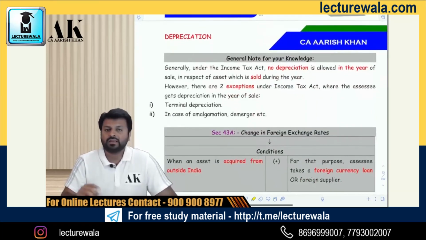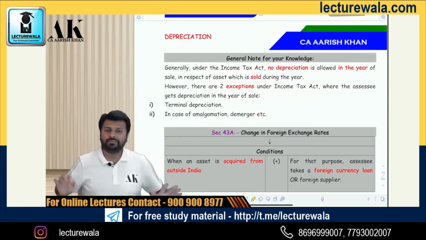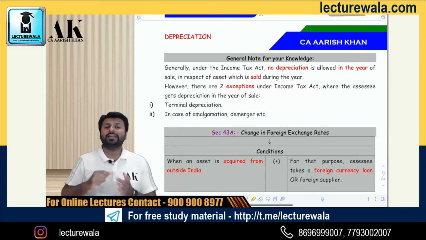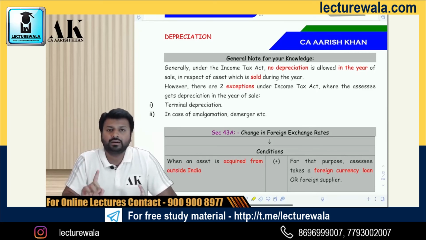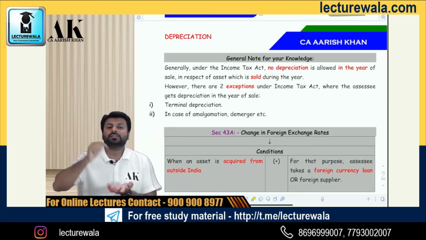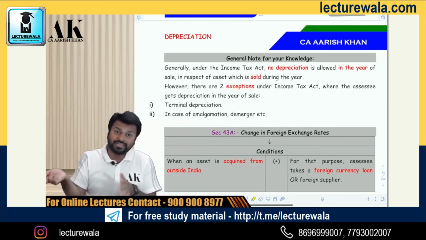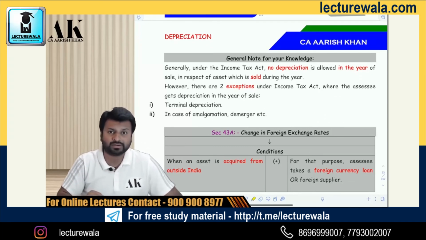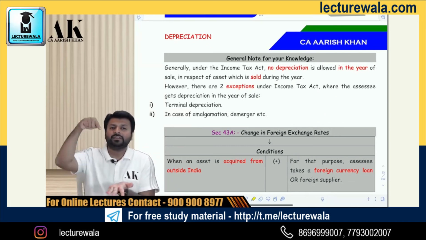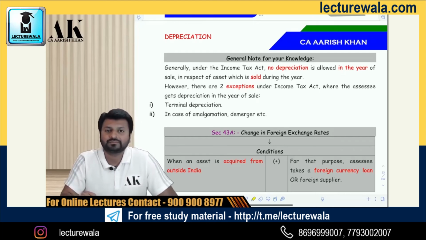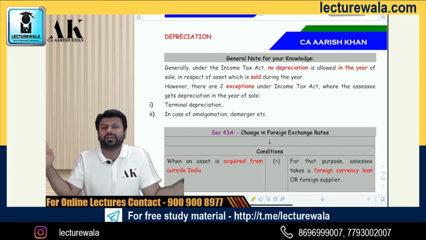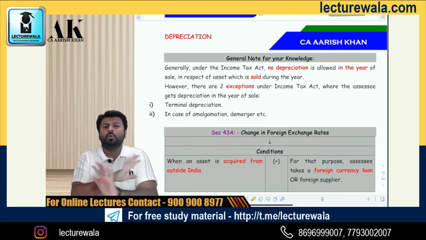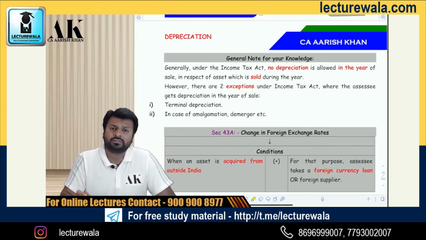Okay. Next. Now, generally in the year of sale, you do not get any depreciation. Let me tell you. Even if you acquire the asset and sell on 31st of March, that is on the last day, you will not get any depreciation in that year. Generally. But there are two exceptions where you get the depreciation in the year of sale. One is amalgamation. In case of amalgamation, in the year of amalgamation, the amalgamating company is selling the assets, still it is getting the proportionate depreciation, if you remember. And second exception is the terminal depreciation, whereby you are getting the depreciation in the year of sale in the form of terminal depreciation. These are the only two exceptions where you get the depreciation in the year of sale also. There is no third exception. Apart from that, in the entire income tax law, wherever you are selling any asset, you will not get depreciation in the year of sale.